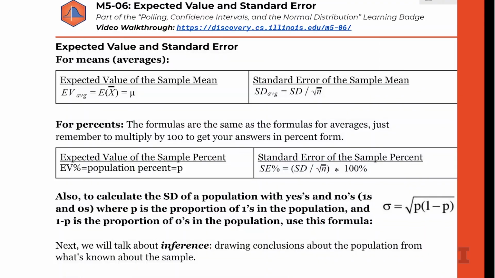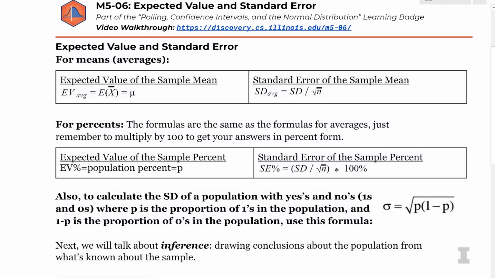We might want to know the expected value of the percent of people in the US who have gone to college. These formulas are very straightforward, and as long as we have a random sample, we can easily use them. For means, the expected value of the sample mean is just the population mean, represented as mu. A lot of times we don't know the population mean, so we can estimate it from the sample mean. The standard error is the standard deviation divided by the square root of n.